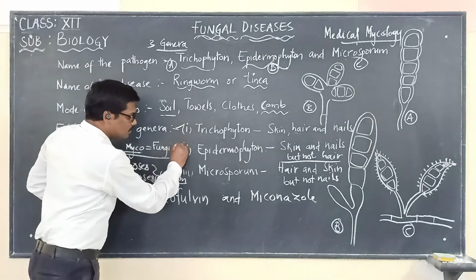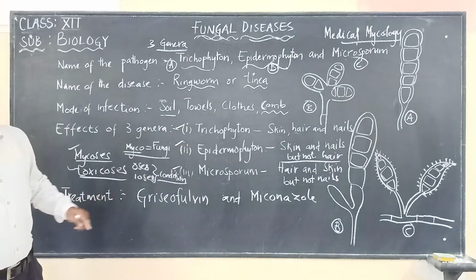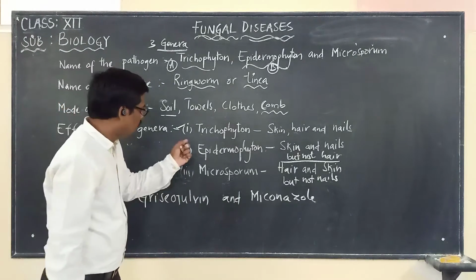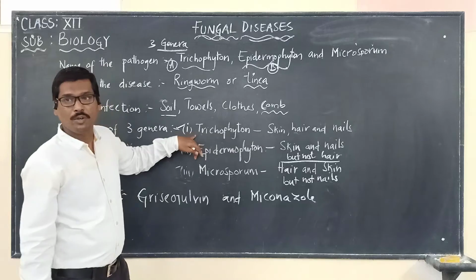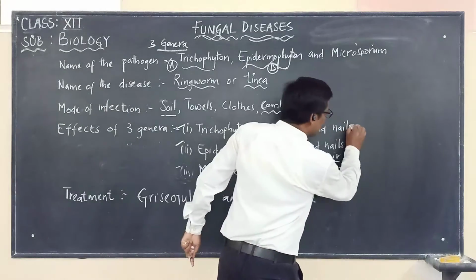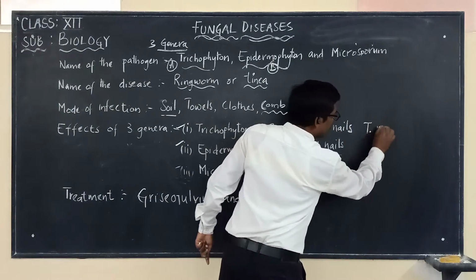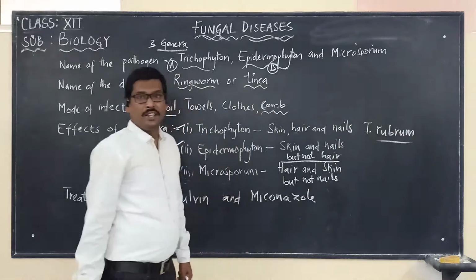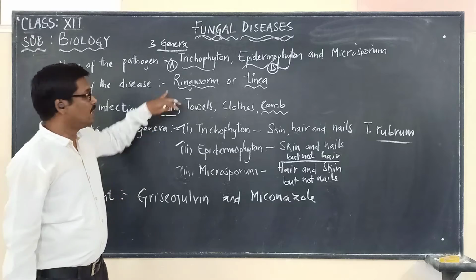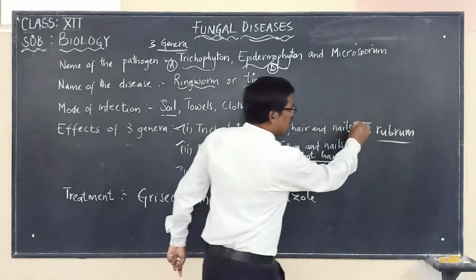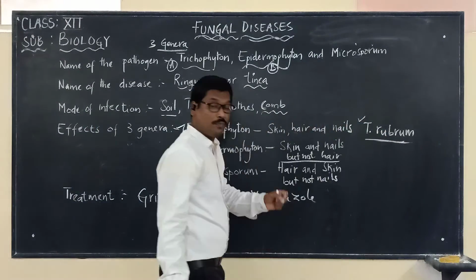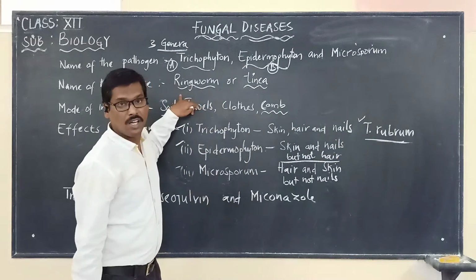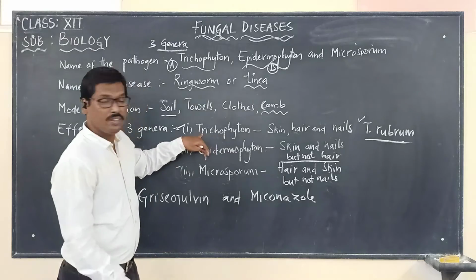So here we have seen three different types of microsporum. We will see the best example of Trichophyton. Trichophyton rubrum is the most common fungi causing the disease called ringworm. Please remember, this is the most common one. This is the best example for the first one.